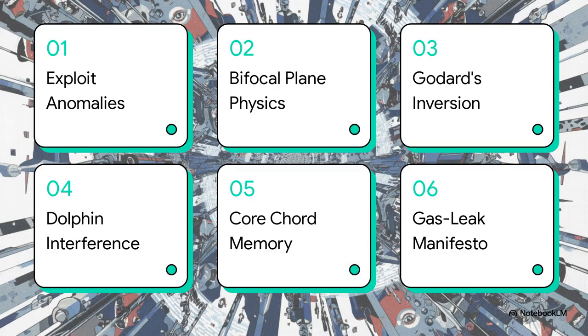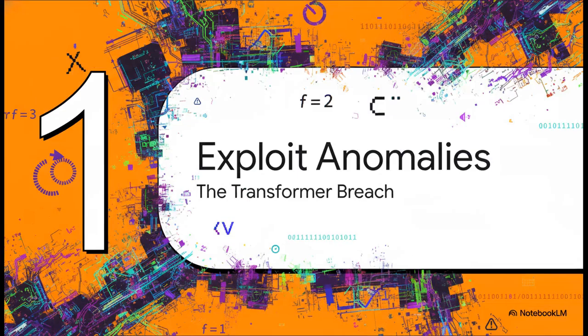Here is the system codex we'll be running through today. 1. The exploit anomalies. 2. The physics of the bifocal plane. 3. Goddard's inversion. 4. Neon dolphin interference. 5. Core chord memory. And lastly, number 6. The gas leak manifesto.